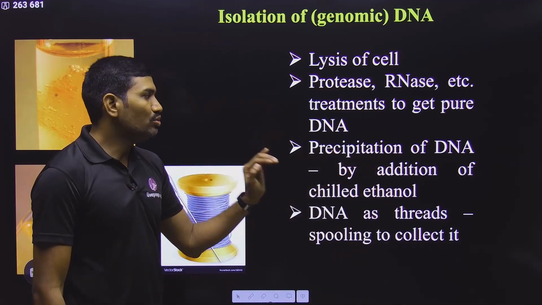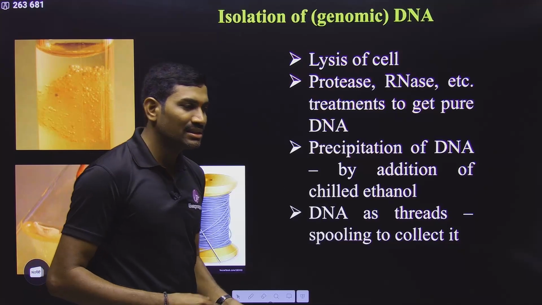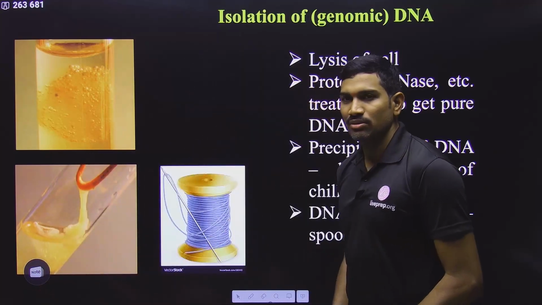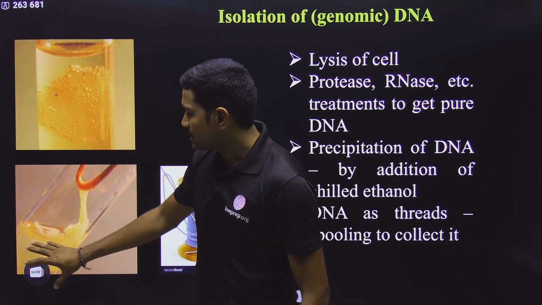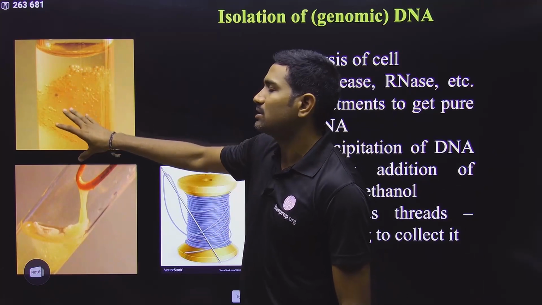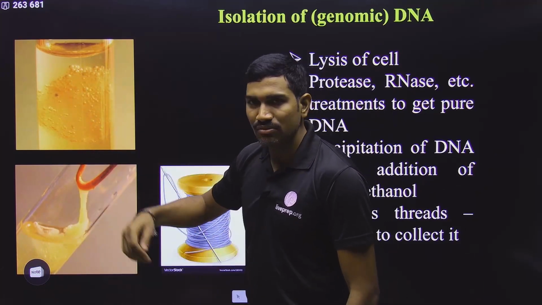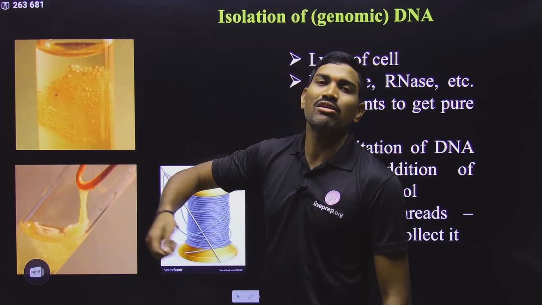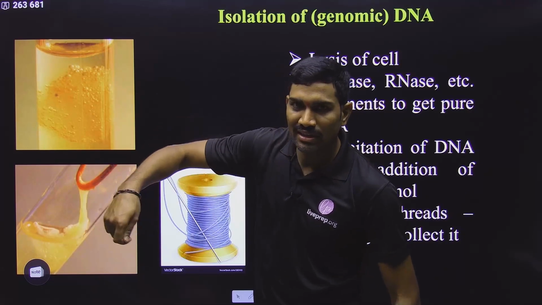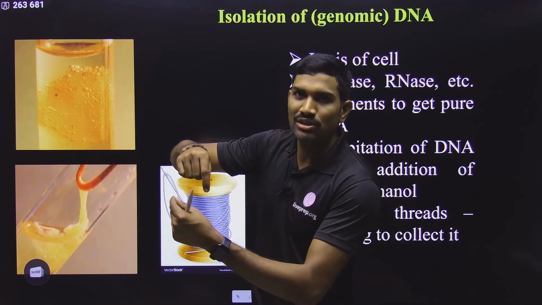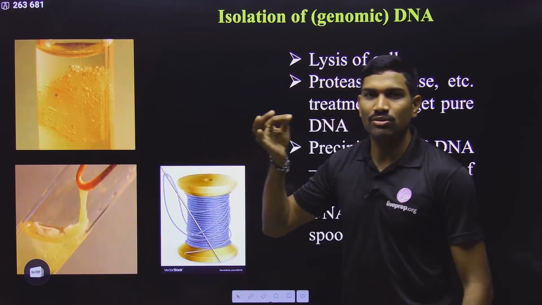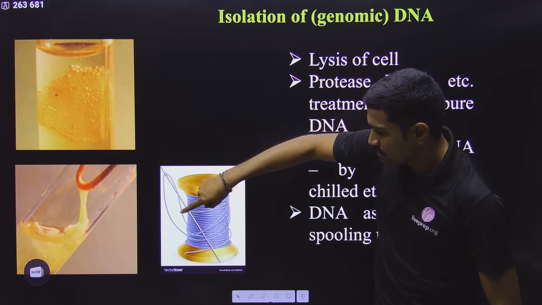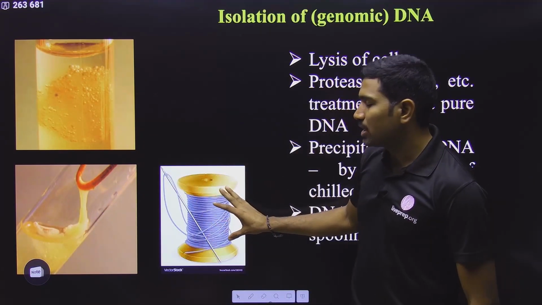In this way, during this isolation, the DNA is present like some threads floating in this particular fluid. These threads we can collect with the help of a glass rod. You can spin it so that those threads coil around the glass rod, and then take it out. This is actually called a spool.